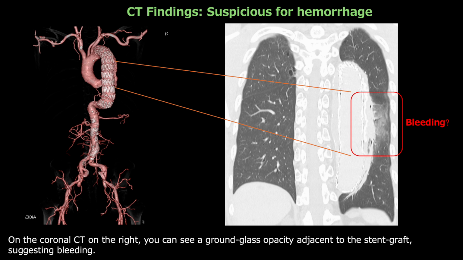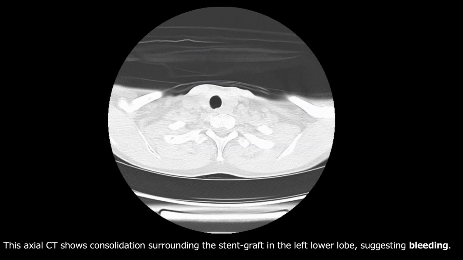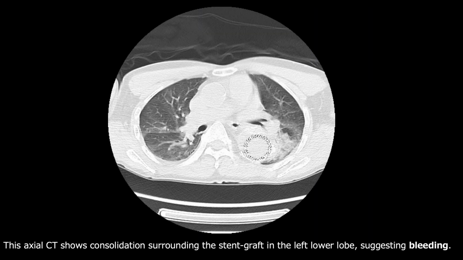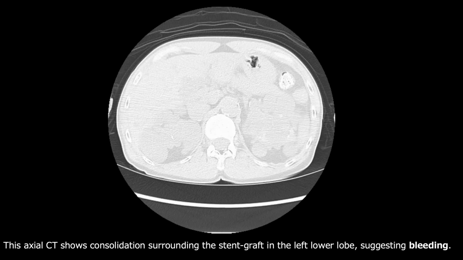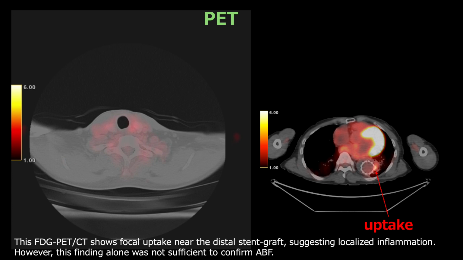On the coronal CT on the right, you can see a ground glass opacity adjacent to the stent graft, suggesting bleeding. The axial CT shows consolidation around the stent graft in the left lower lobe, suggesting bleeding.